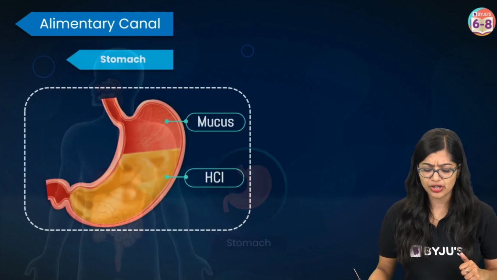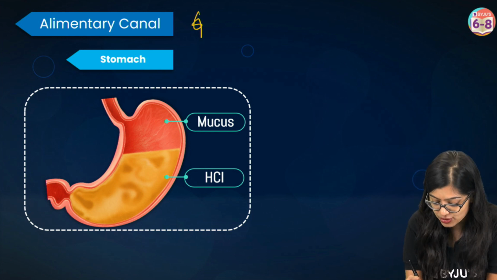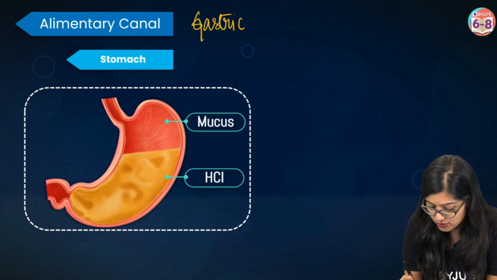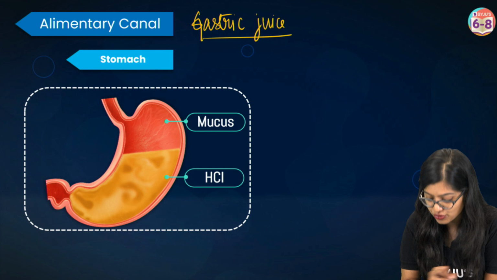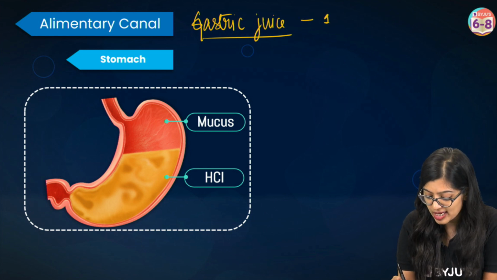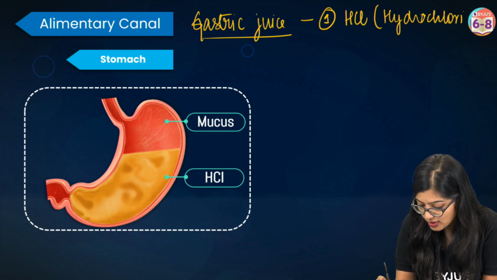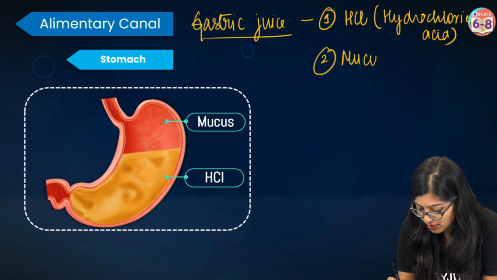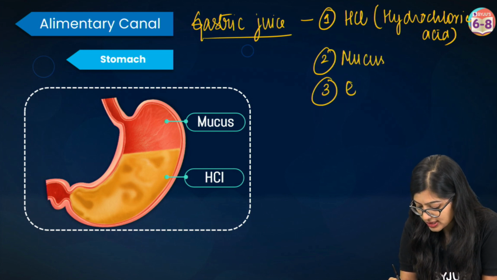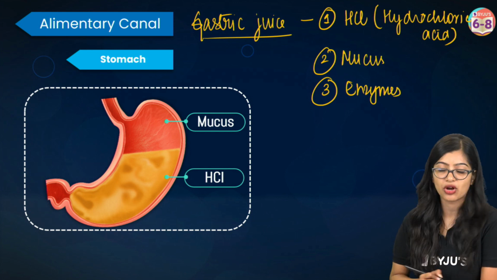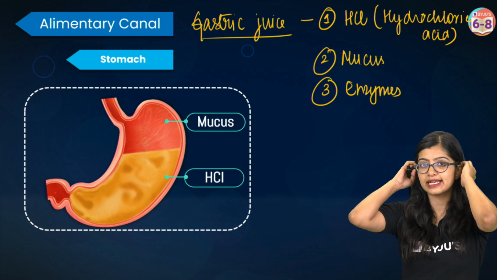Now the stomach produces something known as gastric juice. The gastric juice has 3 things. First and foremost, it has hydrochloric acid, I'll write the full form here. Then of course it produces mucus and it produces certain enzymes also. And we don't need to get into the details of these enzymes.